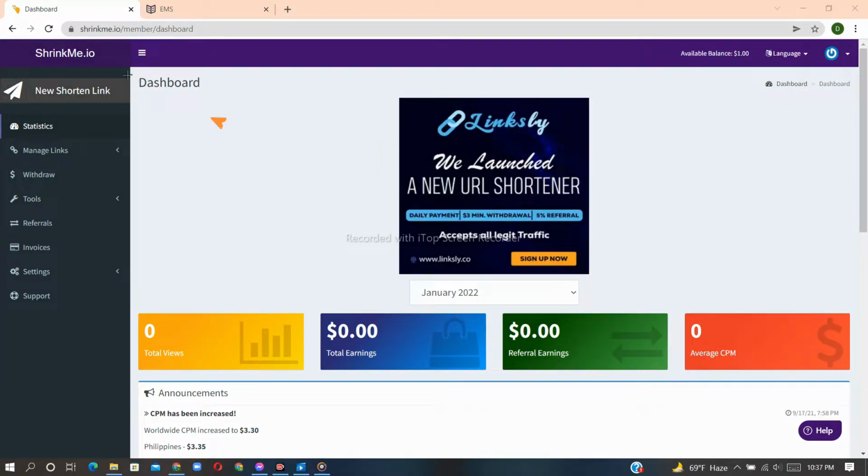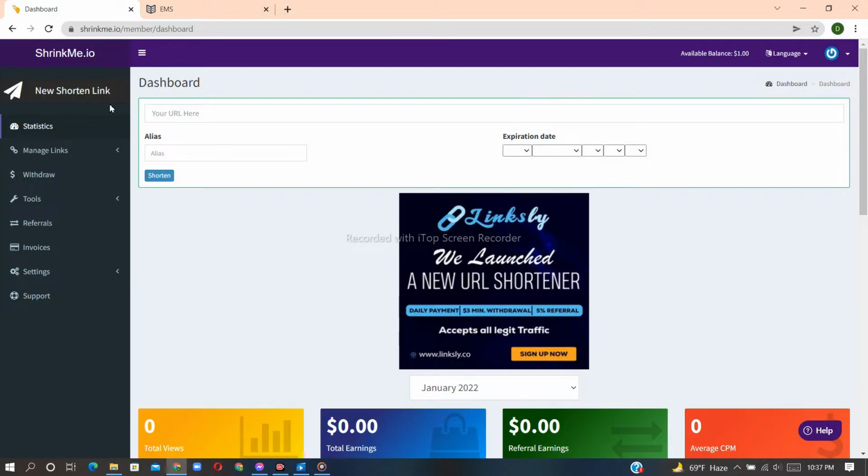So now at first you have to shorten the link from which you want to earn. The main point is, what links should you shorten? The answer is, you have to shorten those links which can give some benefits to the audience. We will post this link on social media platforms because there we already have so much reach, and if the link is not informative, your post cannot reach more people. And I'm showing you what type of links you should shorten and which is the best platform to get reach.